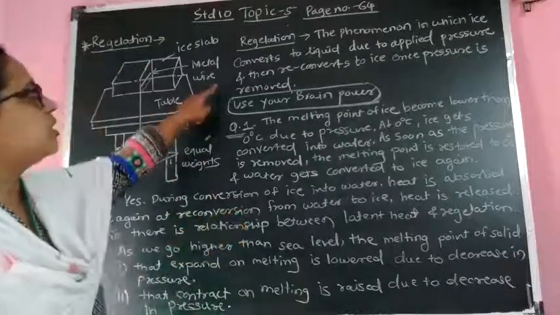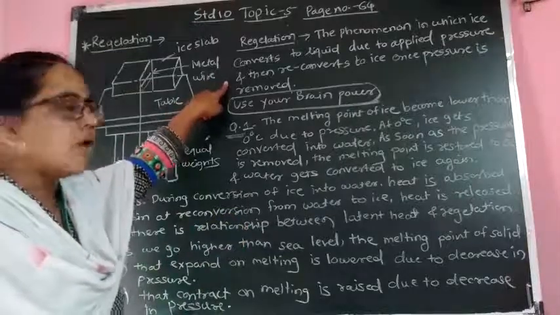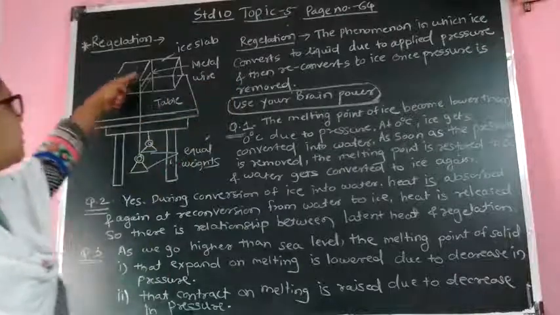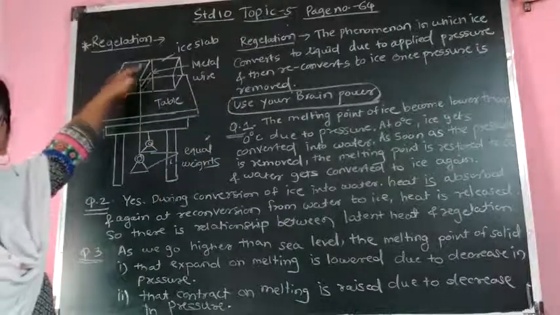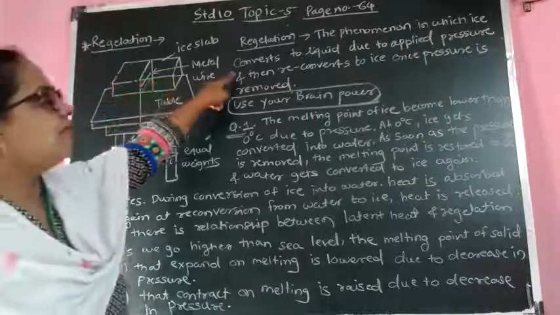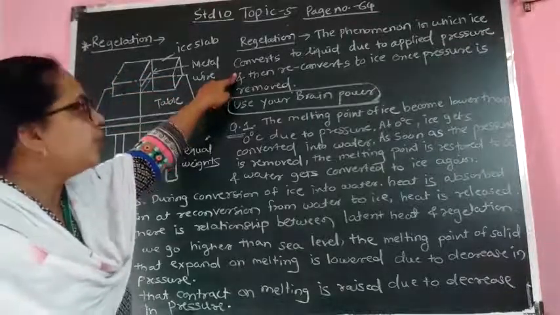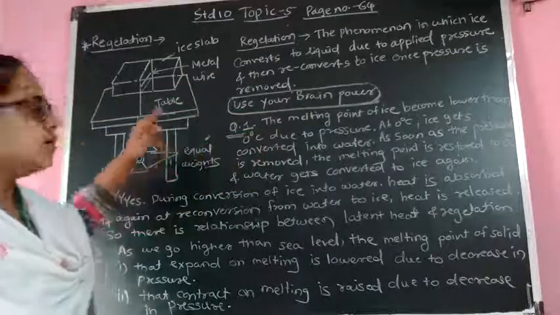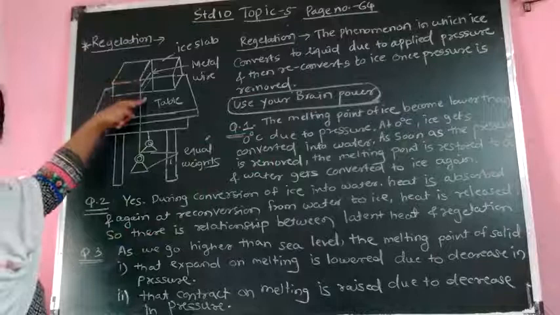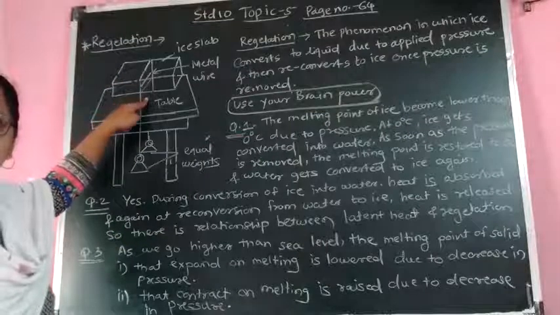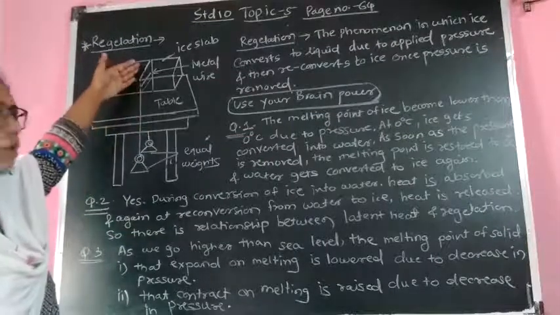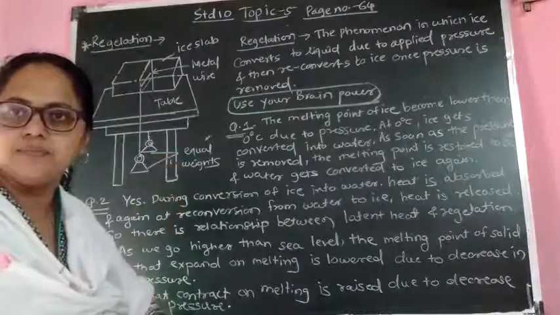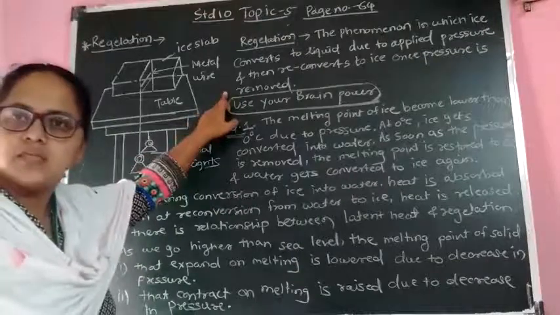Now what is the definition? The phenomenon in which ice is converted into liquid due to applied pressure, here the pressure of the metallic wire, and then reconverts into ice once the pressure is removed. That is, this wire goes deep inside the ice slab and comes out. So pressure is released, and the ice converted into liquid reconverts into ice. So it is called regelation.